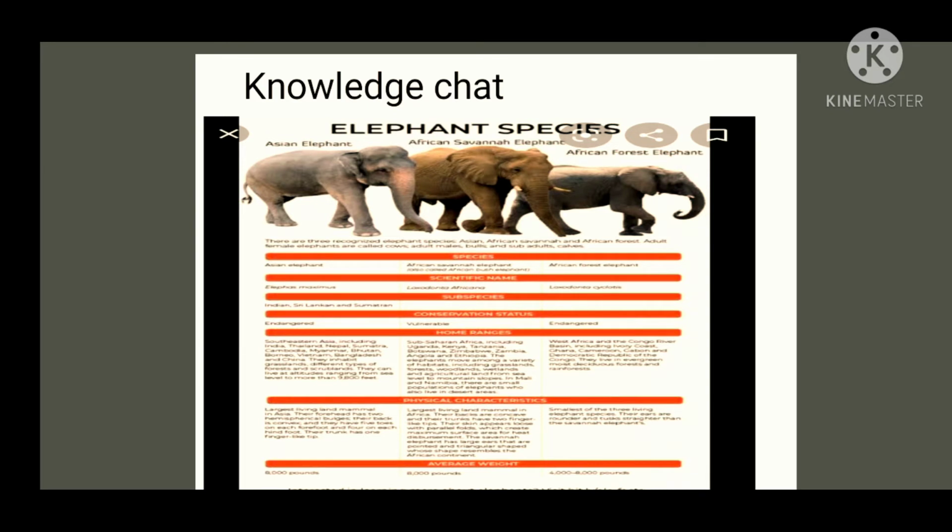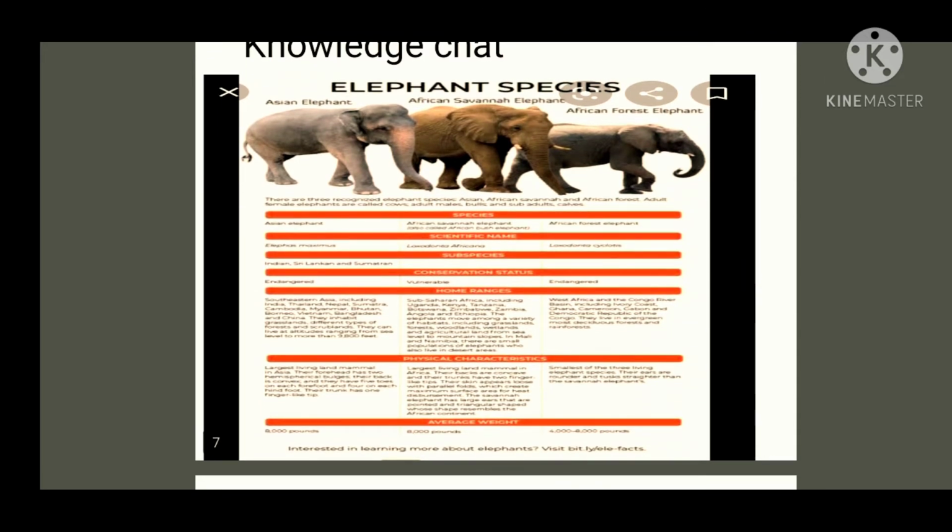Now our seventh fact. It is not a fact, it is a knowledge chart for you all about the 3 types of elephant found on our earth. These are the 3 species of elephant. You will be provided a PDF of this PPT in the description.